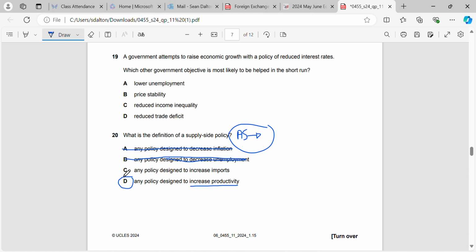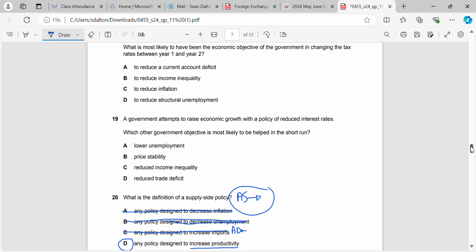Is it designed to increase imports? Again, that's wrong. If imports increase, that means that AD would move to the left. It does not affect AS. Okay, remember our components of aggregate demand: C, I, G, X, and M.